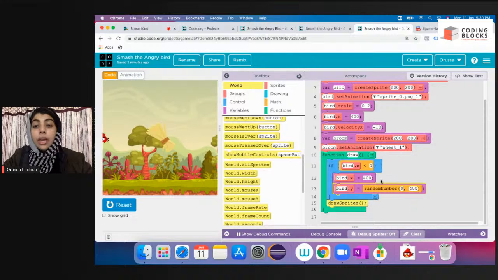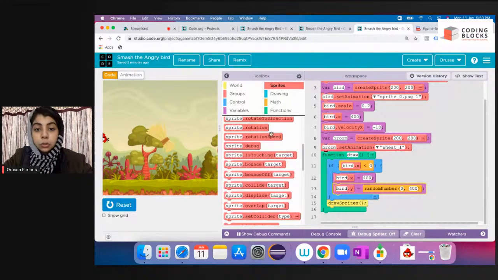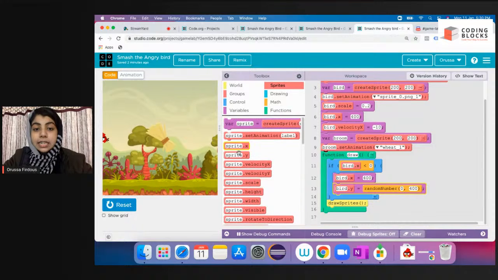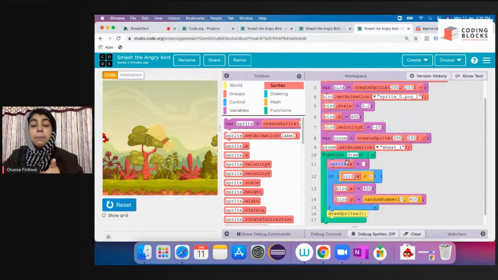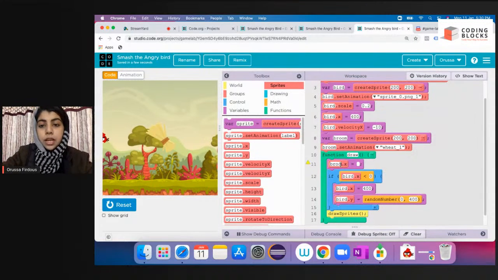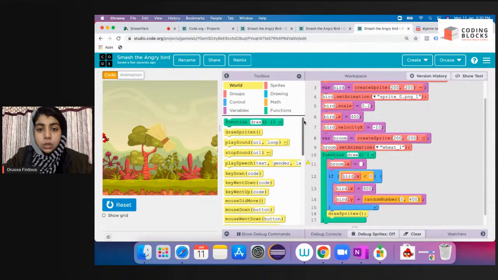In the draw loop, attach this in the draw loop. Go to sprites, and select the sprite.x block and attach it inside the draw loop. Again, I'm repeating, for broom's x position and y position, attach the blocks inside the draw loop. Otherwise you'll ask me, ma'am, my broom is not moving according to the cursor. So broom dot x should be equal to, I'll go to world and scroll down.